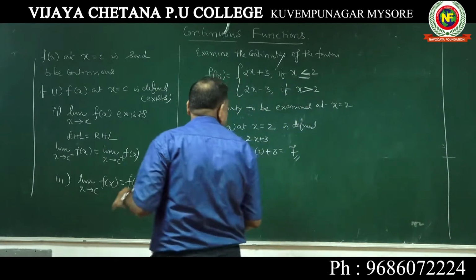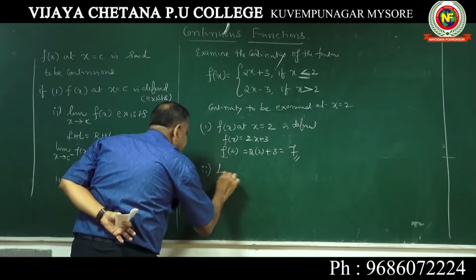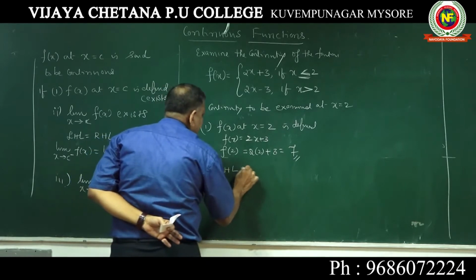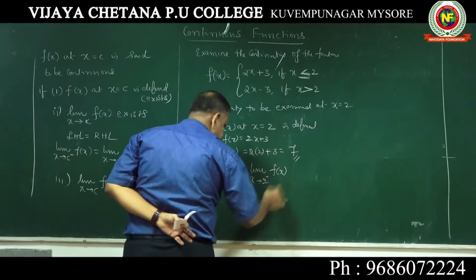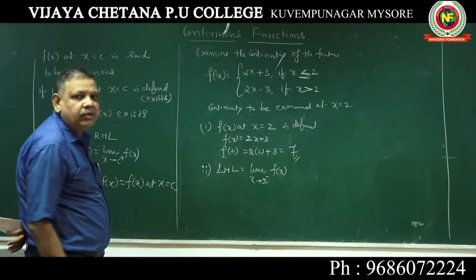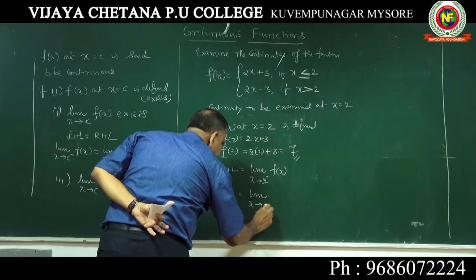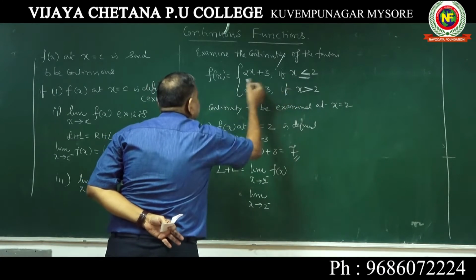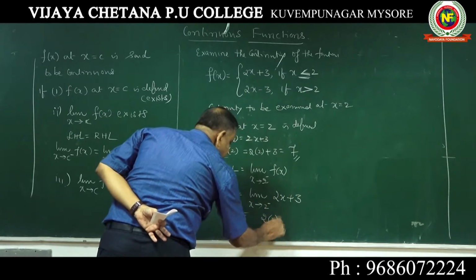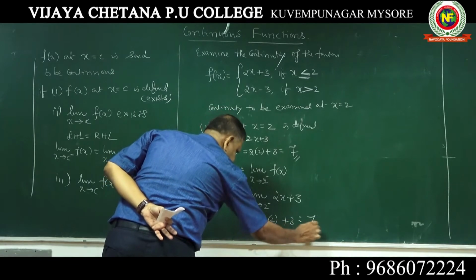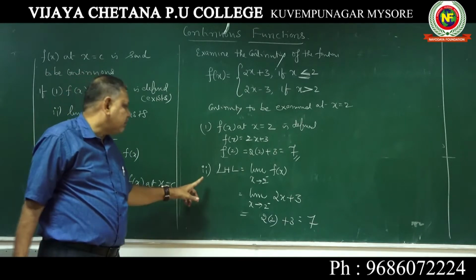That's very easy. So now what shall we do is take the second condition, LHL, left hand limit, that is limit x tending to 2 minus of f of x. Which one should I take? Less than is 2 minus. It is 2x plus 3; substitute 2, 2 into 2 plus 3, it is 7. You can call it equation number 1, left hand limit.